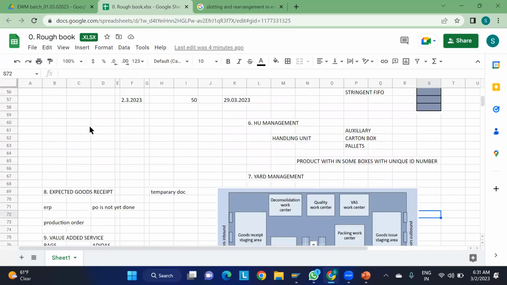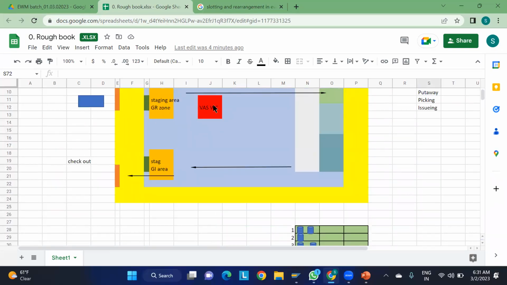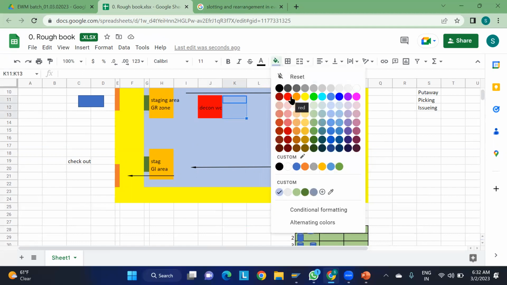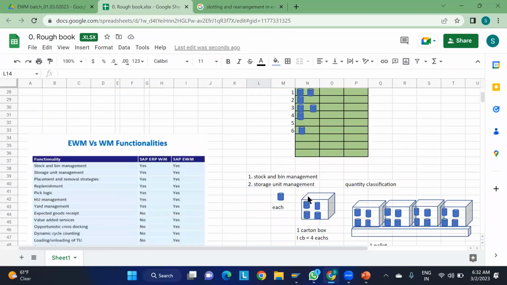Next thing, deconsolidation. Let us consider this is not the VAS work center now. This is the decon work center. What is deconsolidation? Let us consider this.